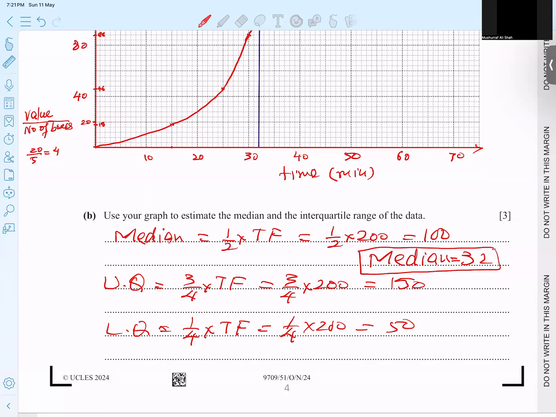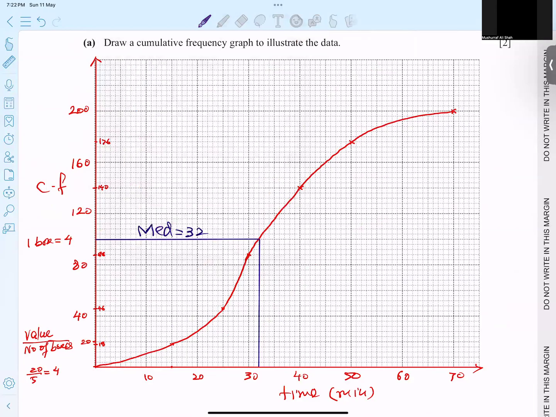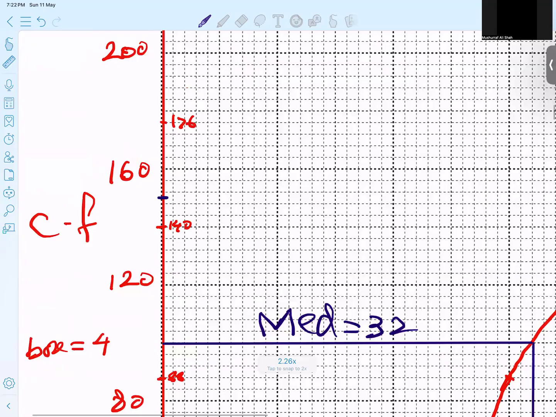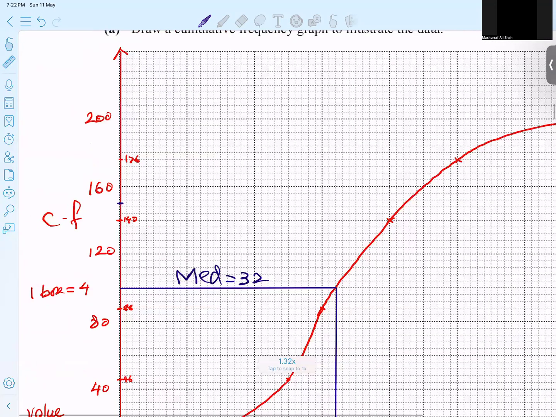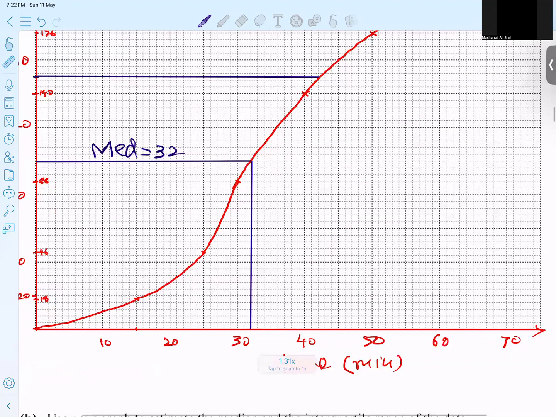Now, students, let's talk about how to get 150 and 50. So let's take a look. Okay, so where is 150? 150 is naturally in the middle of here. So let me zoom. And then I go down. So the upper quartile is coming 42 with me. Upper quartile coming 42 with me.